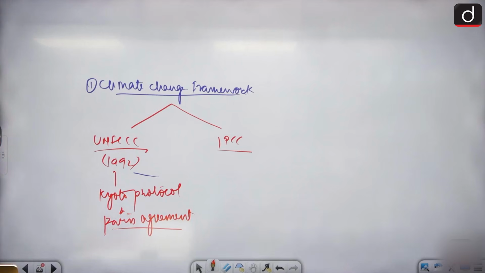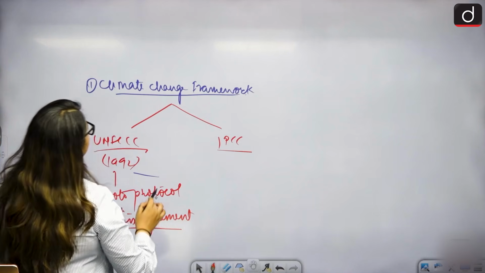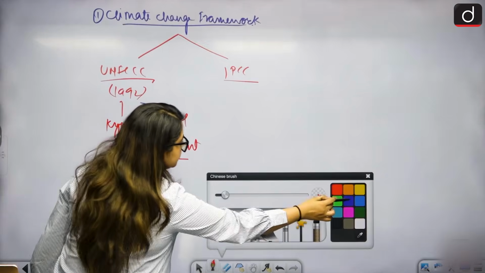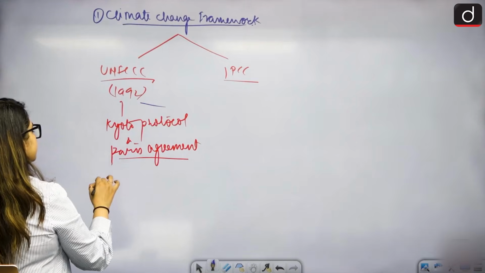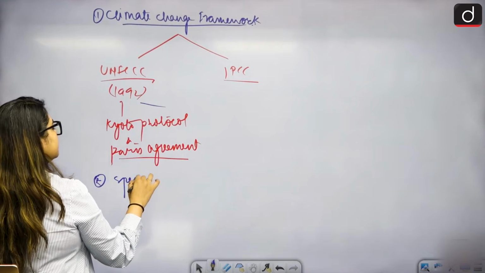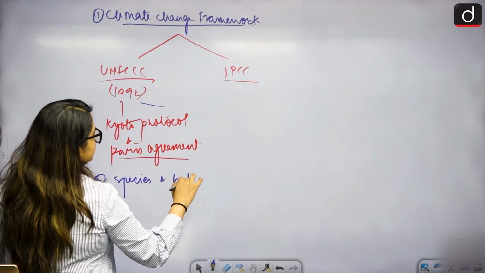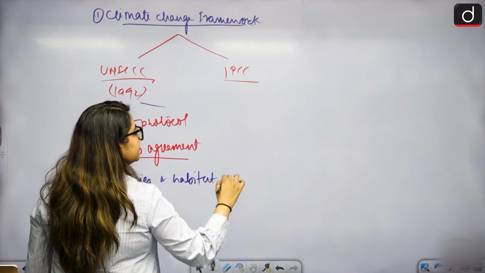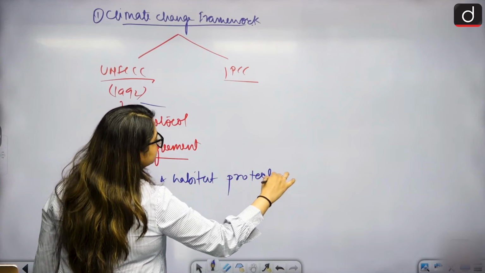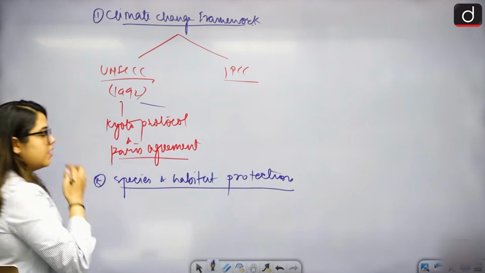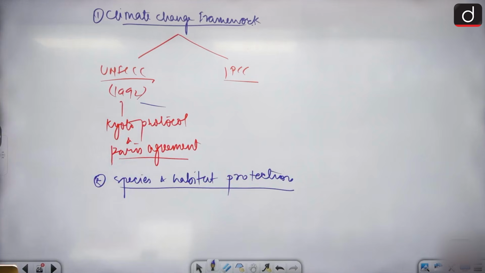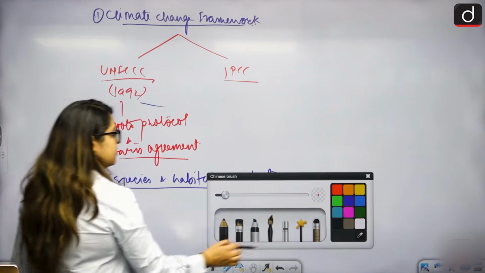For species and habitat protection, similarly, we have three conventions: Ramsar, CITES and CMS.